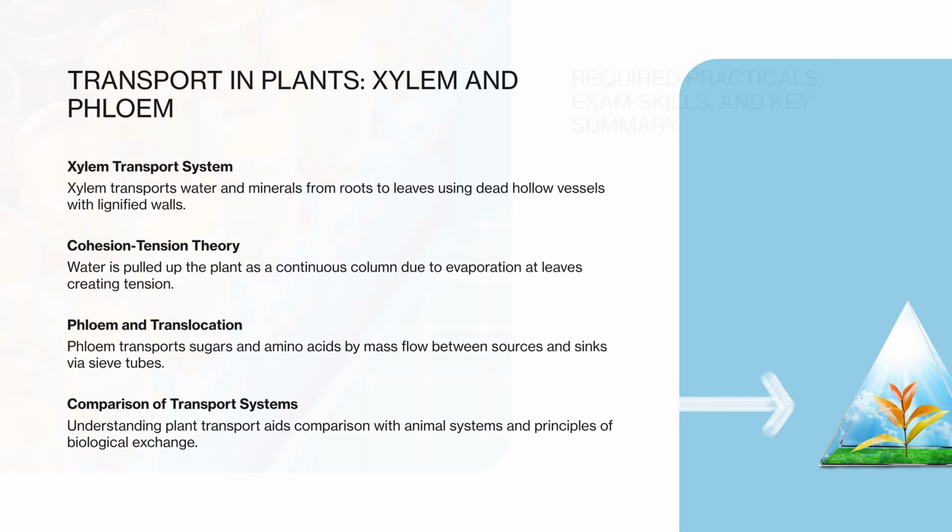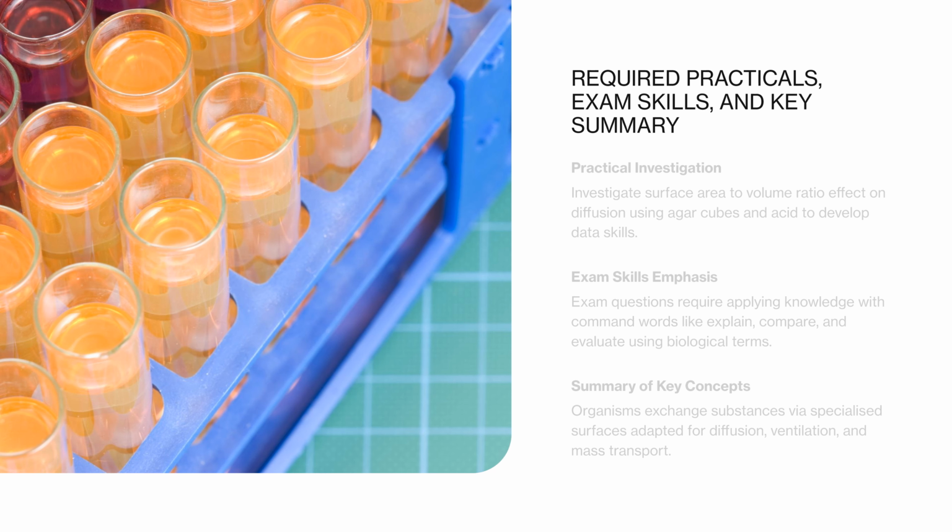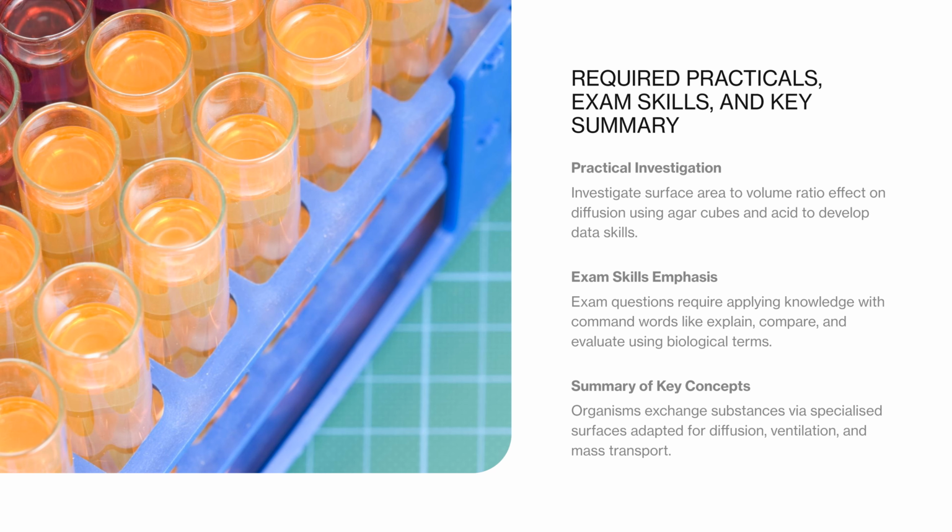of sugars. The practical involves investigating the effect of surface area to volume ratio on the rate of diffusion using agar cubes and acid. This practical reinforces theoretical understanding and develops skills in data collection, analysis, and evaluation. Students must be able to identify variables, assess limitations, and suggest improvements.